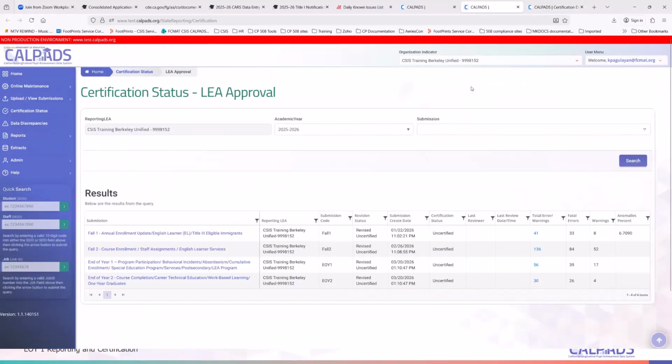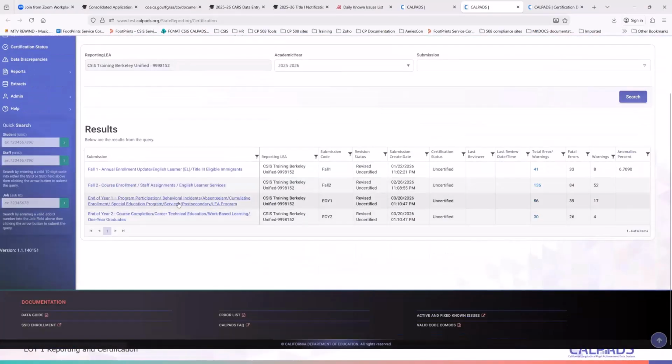So let's just assume all of your data has been uploaded to CalPADS for end of year, and you now go to your certification status. So you go to certification status here and go to end of year 1, at least for this session.